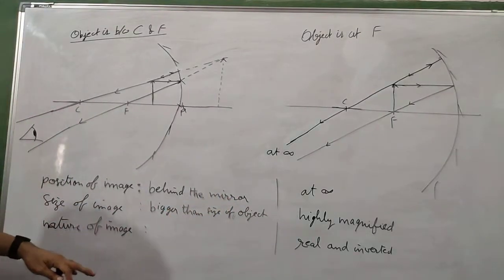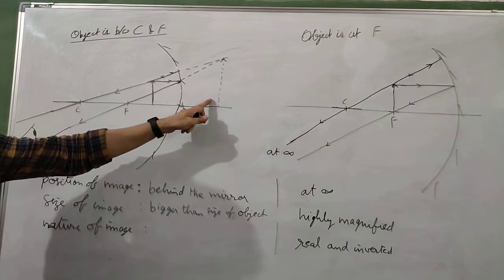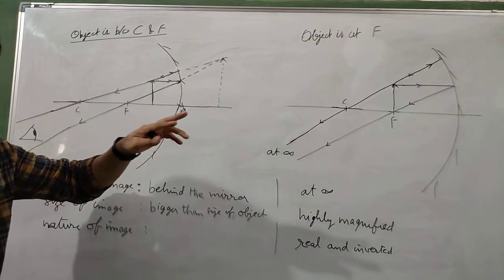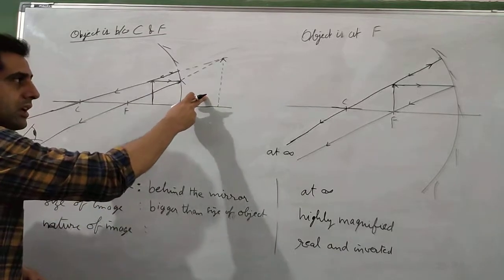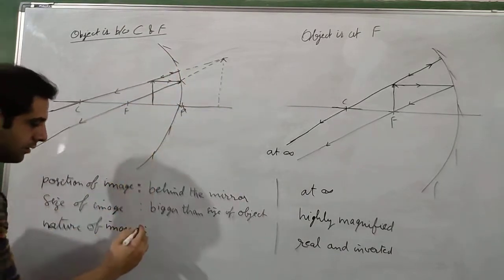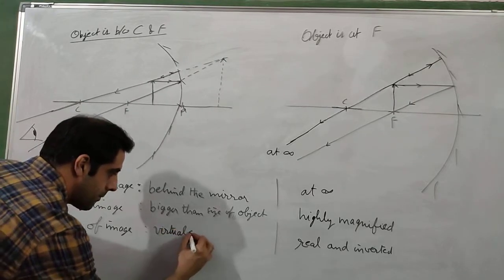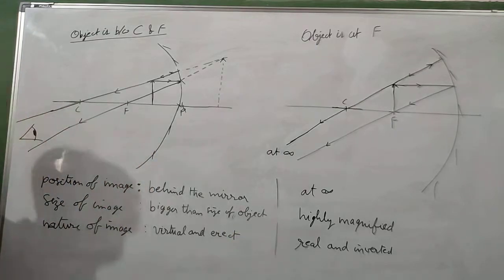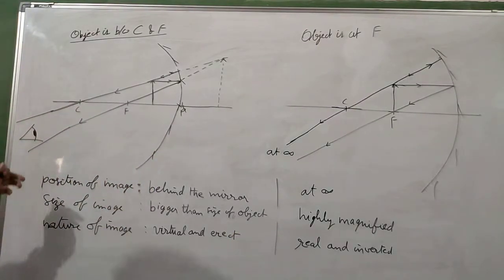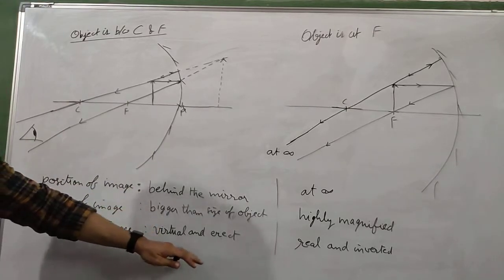Third thing, nature of image. The nature of image has changed. The image is not actually formed. That means it is not a real image. It is a virtual image. So it is virtual and erect. So it is the only case in concave mirror when there will be a virtual image formed.